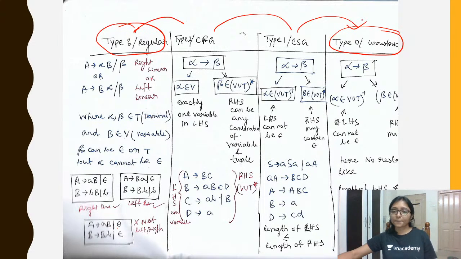Got it? I think it is now clear how to identify the grammar. So try to do it with some examples, try to find some examples, and just try to understand what type of grammar it is. From the example, are you able to understand it or not?